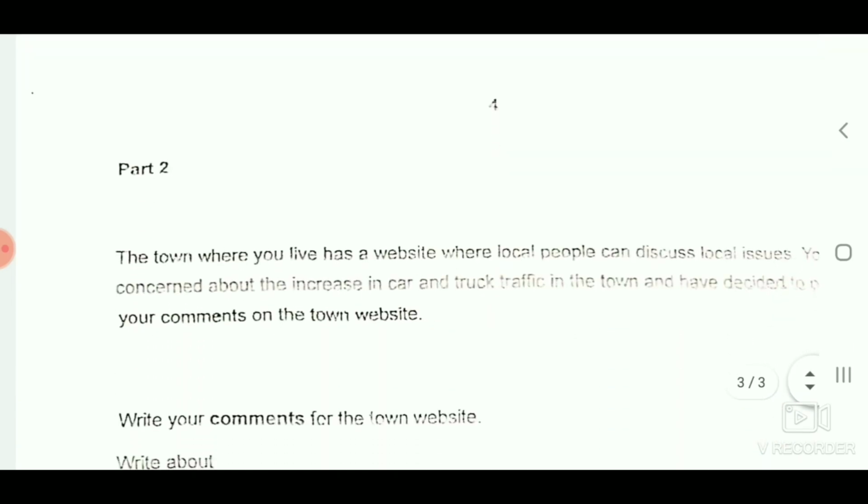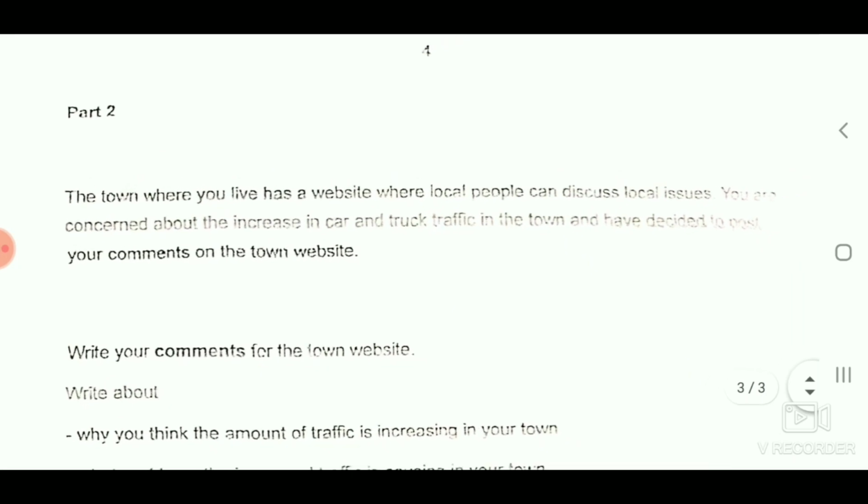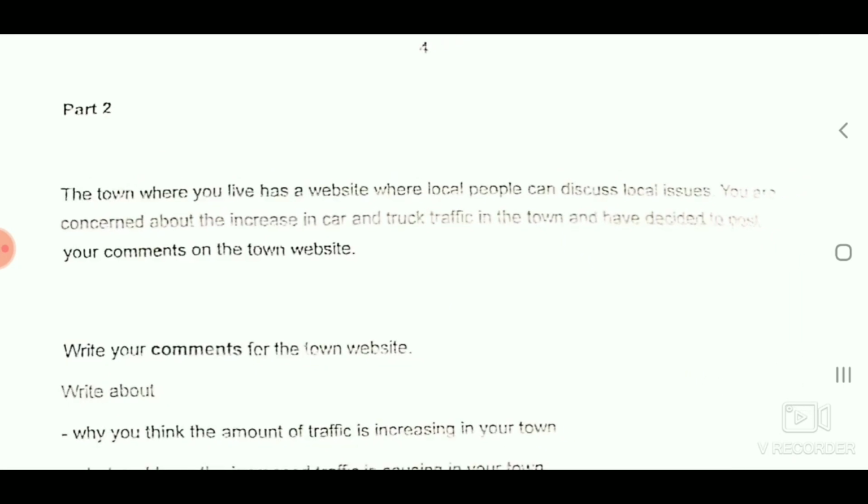Let us move to the part 2 of this writing test. Let me read it for you. The town where you live has a website where local people can discuss local issues. You are concerned about the increase in car and truck traffic in the town and have decided to post your comments on the town website.